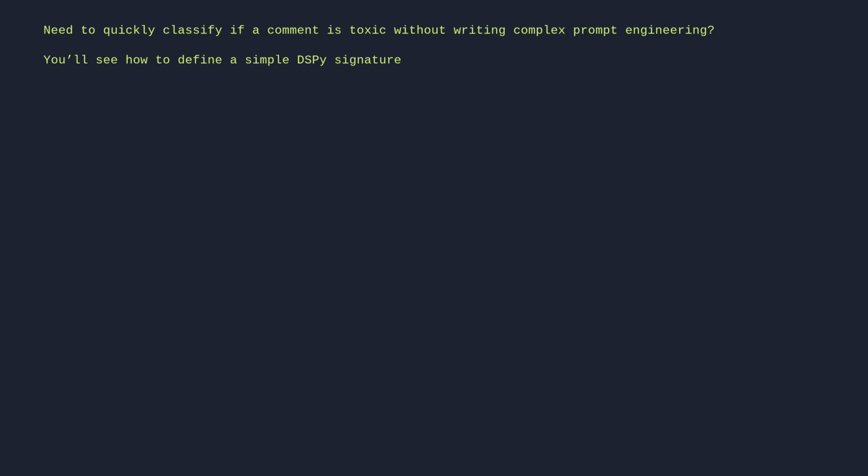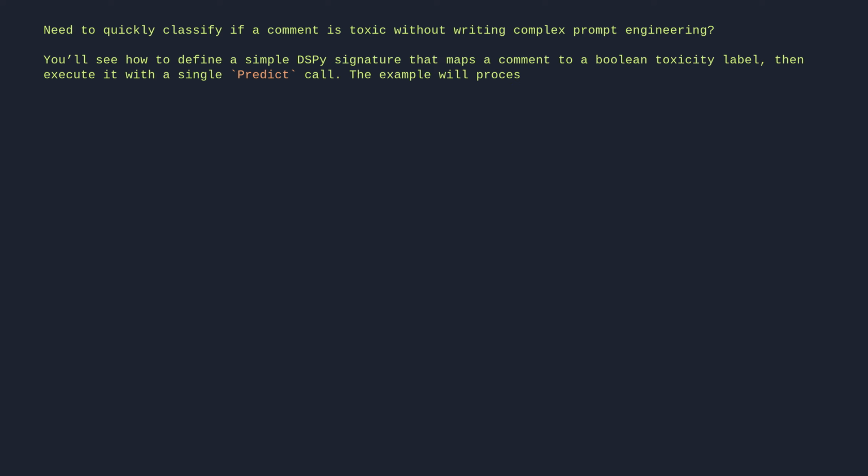Need to quickly classify if a comment is toxic without writing complex prompt engineering. You'll see how to define a simple DSPy signature that maps a comment to a Boolean toxicity label, then execute it with a single predict call. The example will process a basic input string and return the classification result in one line.